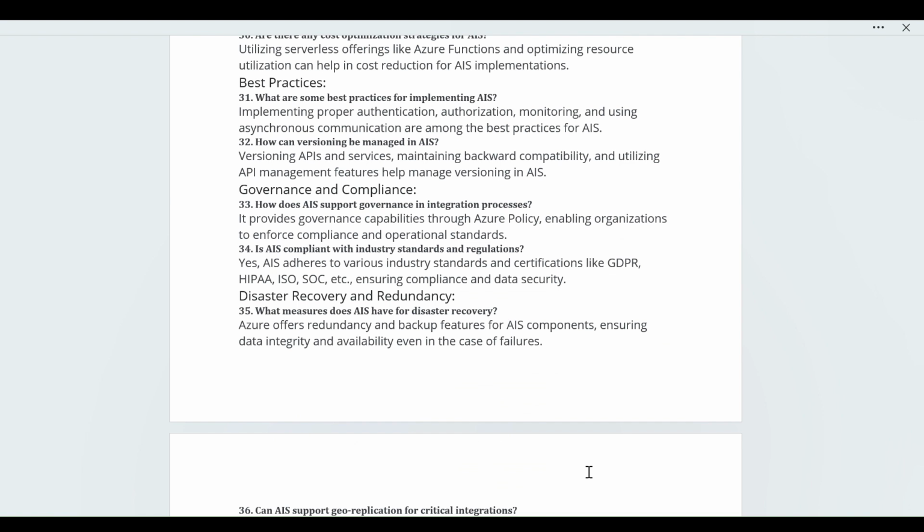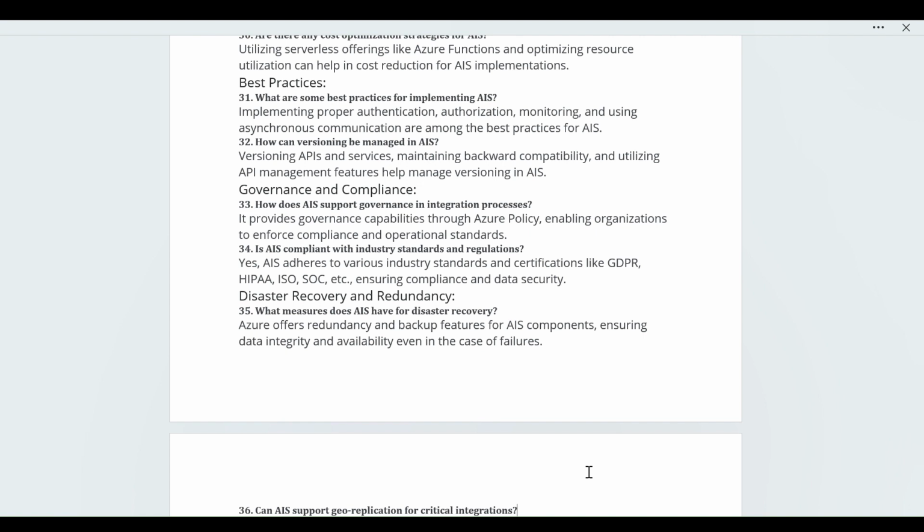Yes, we have versioning in the API. If you are using the API services, there is one of the features, one of the options which we can tick when we are creating the API. There is an option asking whether you are performing versioning on the API, yes or no. If you want, you can check the box, otherwise not. So yeah, versioning APIs and services, maintaining backward compatibility, and utilizing the API Management features help manage versions in AIS.